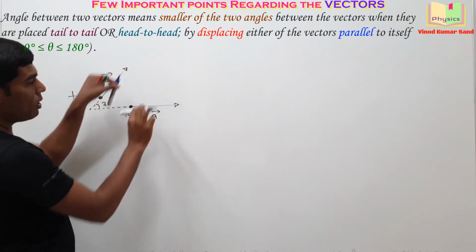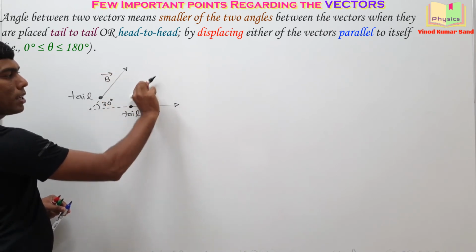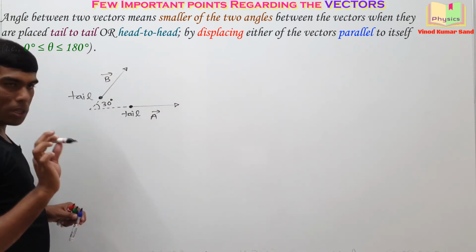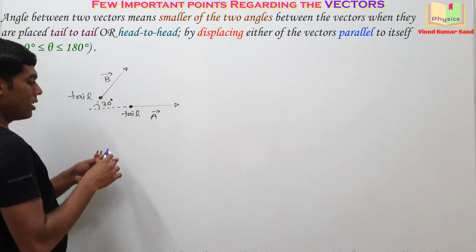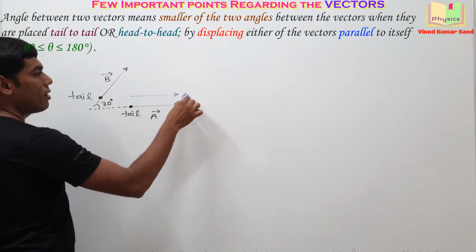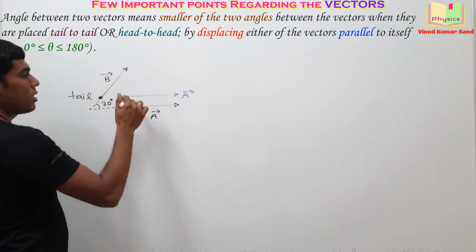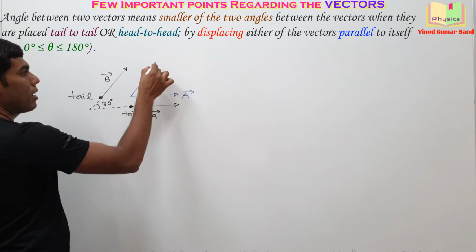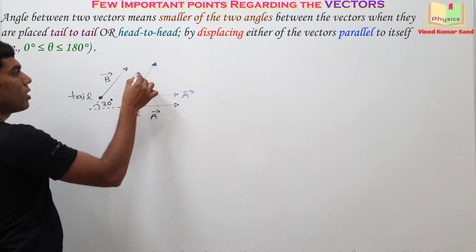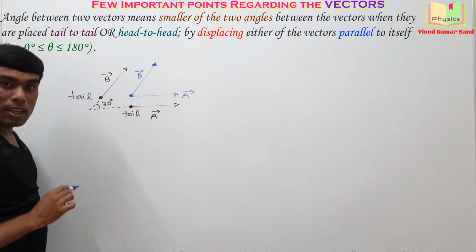Then their tails will meet. Do you agree? Displace the A here, displace the B here, and tails will meet. So let us do that. Taking the A vector up here, this is the A vector. Now displacing that B vector parallel to itself. Now both the tails are meeting here.